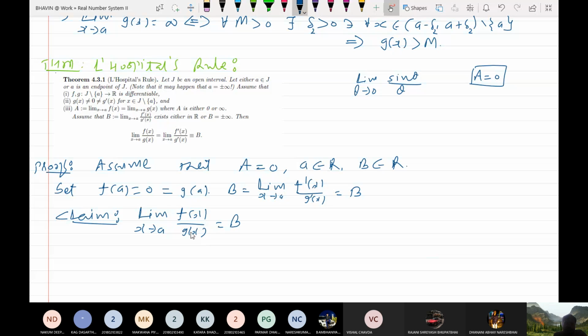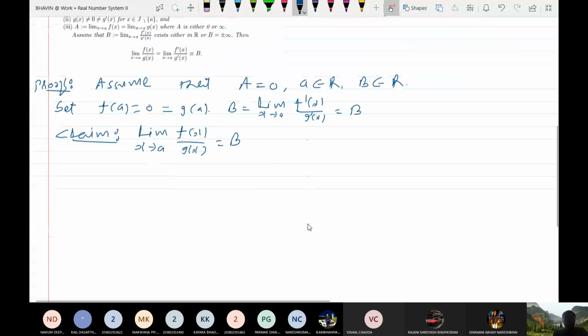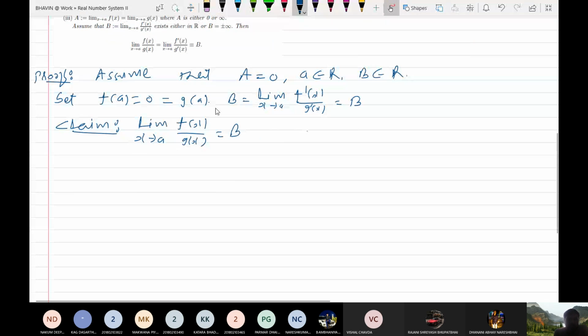In order to prove this, our aim is to show that the limit of the function f x upon g x as x tends to a is b. So we will use the sequential criteria.